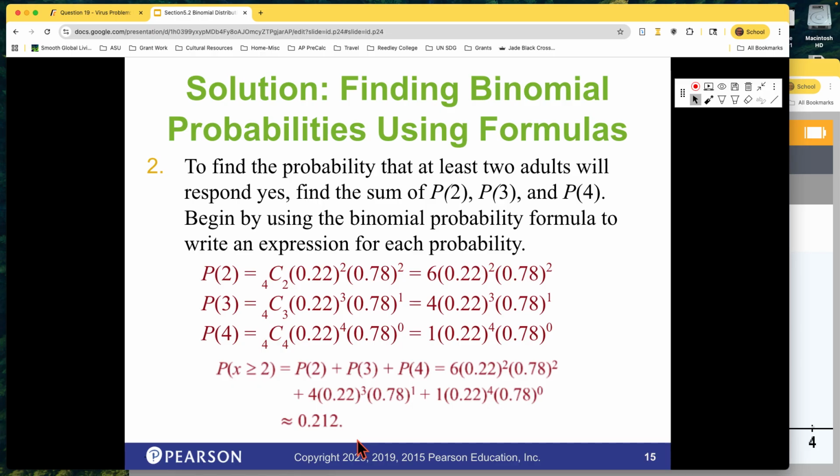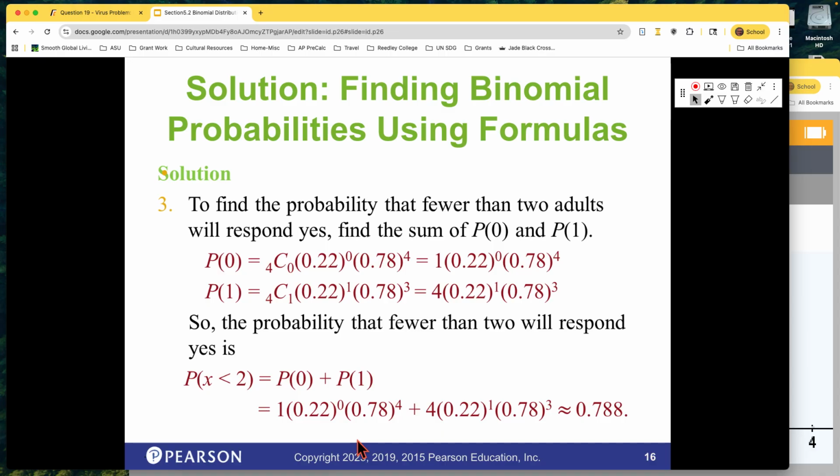And again, other statistics calculators do it, but it's almost like coding. You have to know where to find the feature, you have to put it in just right, and you also don't get the visual, so you're not quite sure if you're including the 2 or not. You just get the answer, but here we're giving you the answer and the visual of exactly what that answer is including. Okay, and this was the last one, less than 2. Again, you're finding 0 and 1. That would have been 2 calculations up here, and then you would have had to add them together. Again, we were able to do it all visually.